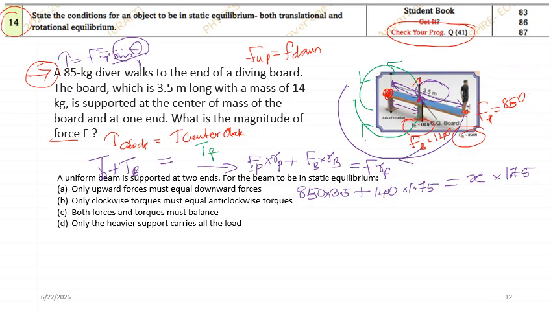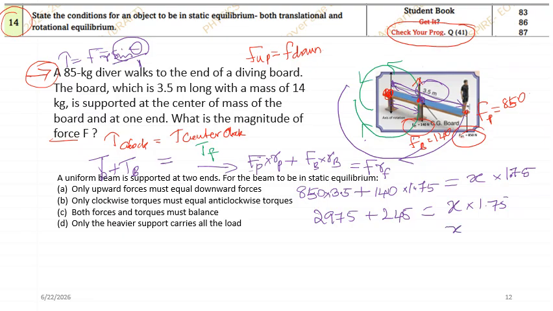Okay, so 850 multiplied by 3.5 is 2975, plus 140 multiplied by 1.75, it is 245. This will be x into 1.75.